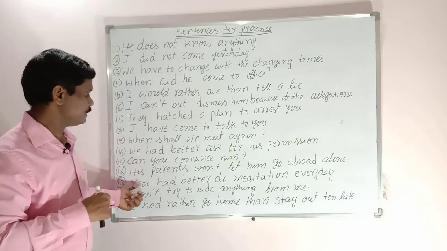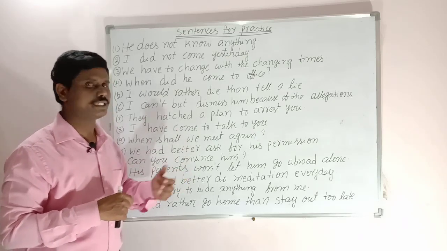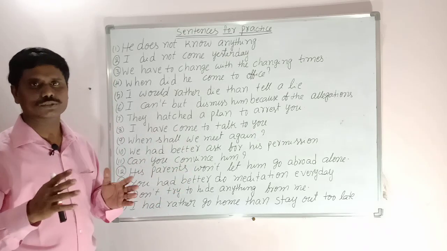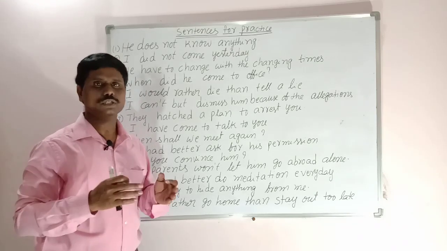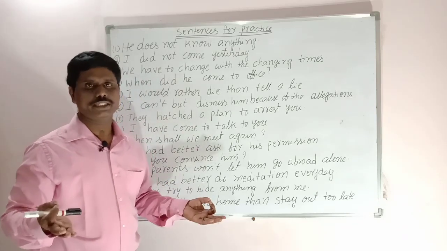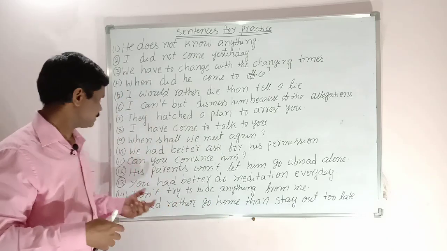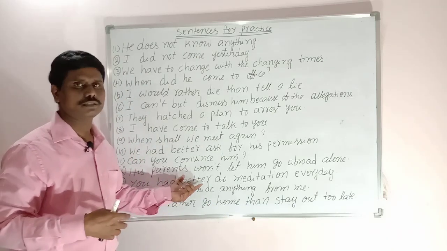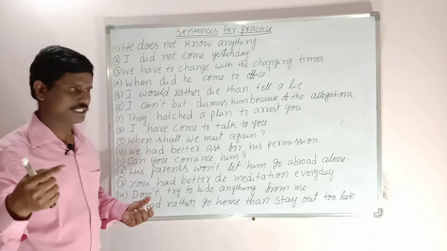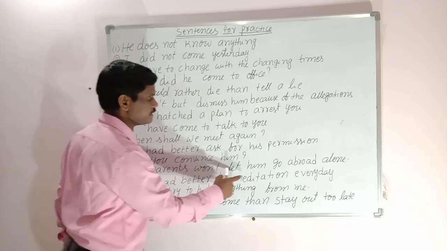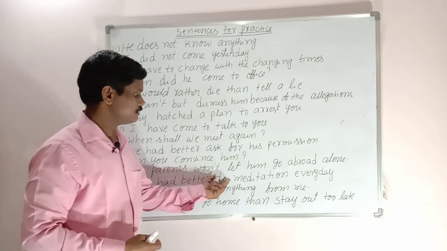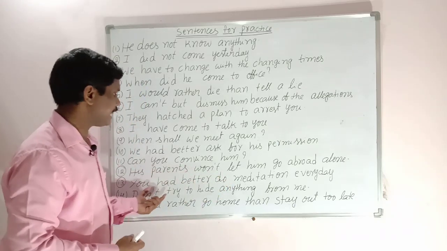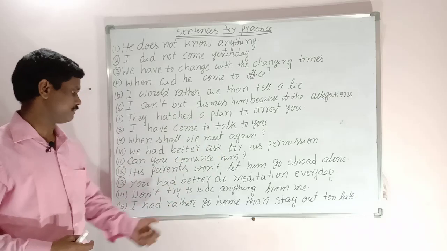Next sentence. You had better do meditation every day. So your health is not good. Okay, then what should you do? You have to do meditation. Then what do you say? So you had better. This is some kind of suggestion. You had better do meditation every day. Had better, verb 1.